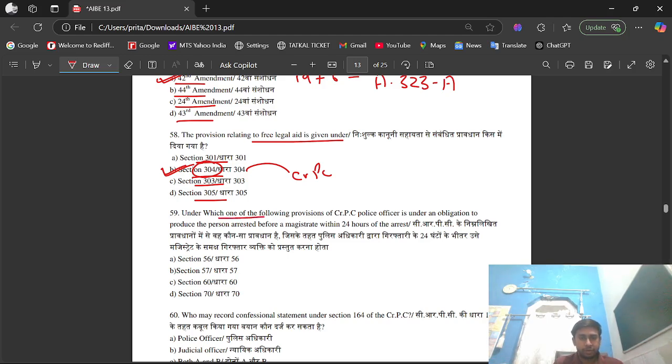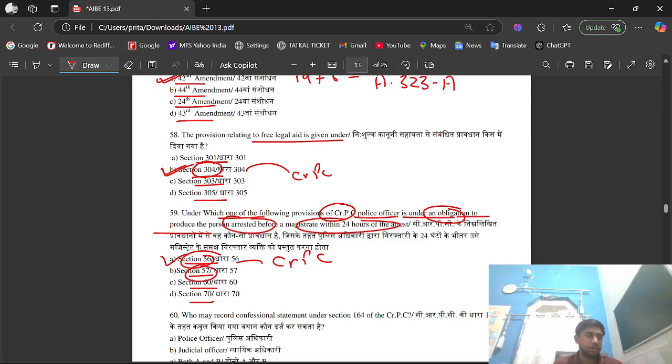Question number 59. Under which one of the following provisions of CRPC, police officer is under an obligation to produce the person arrested before a magistrate within 24 hours of the arrest? Options we have section 56, section 57, section 60, section 70. Its right option is option A, that is section 56. So section 56 of CRPC mandates that a person arrested without a warrant must be produced before a magistrate within 24 hours.